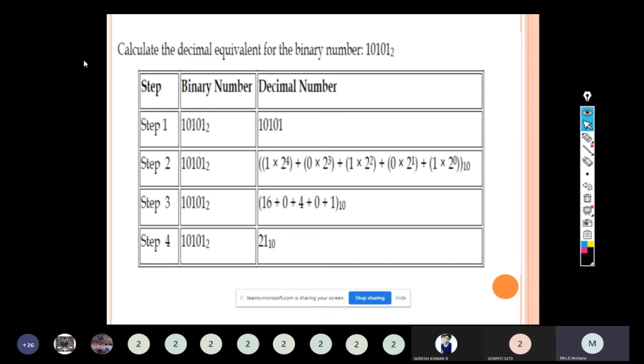We will discuss some more problems on number systems, special conditions. Calculate the decimal equivalent for the binary number 10101 to the base 2.